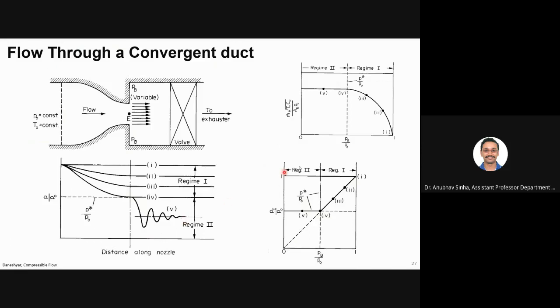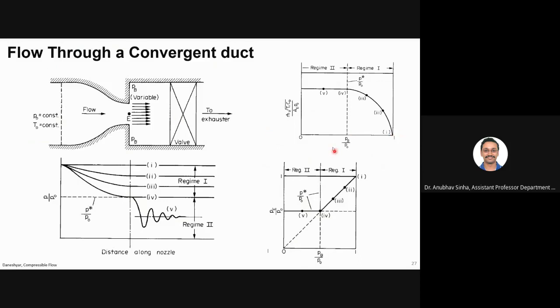Next, let us talk about the mass flow rate. Let us start from point 1. At point 1, there is no flow, right? The pressure is the same in the chamber and at the exit. So there is no flow, and the mass flow rate is 0.